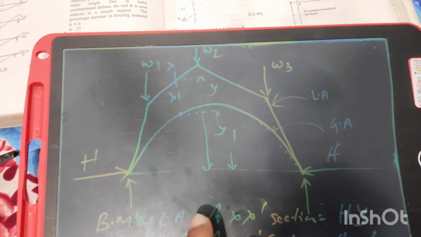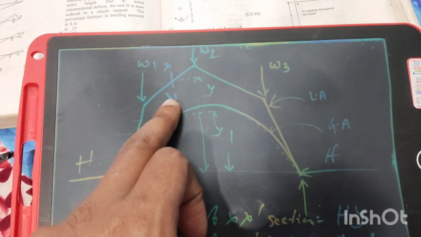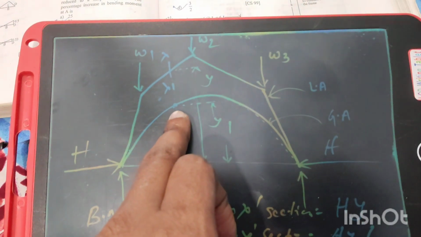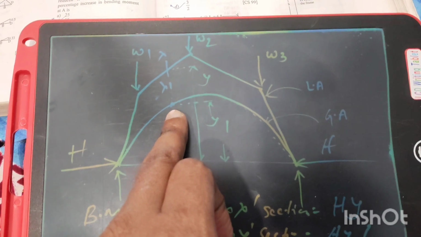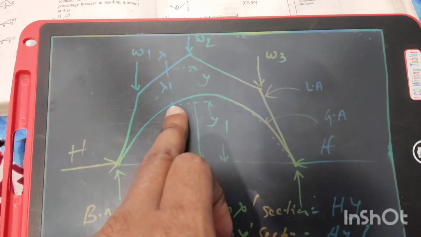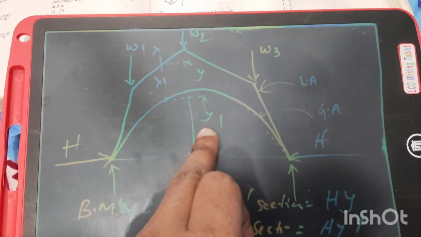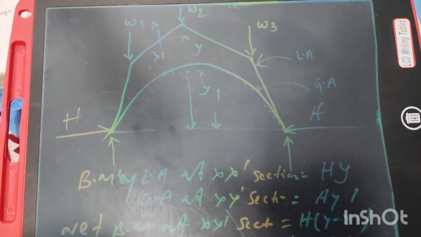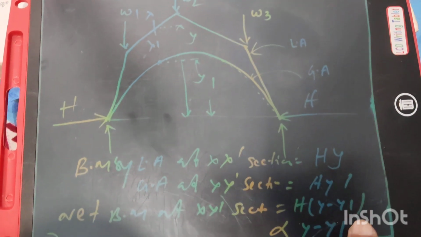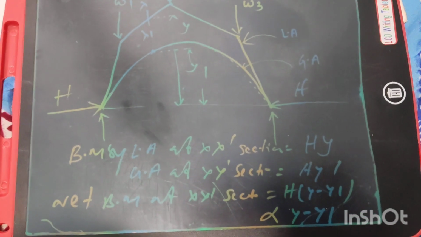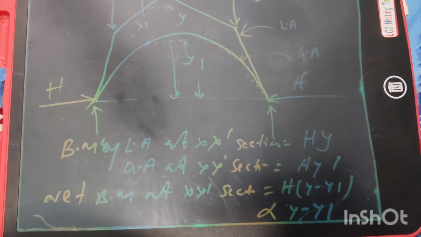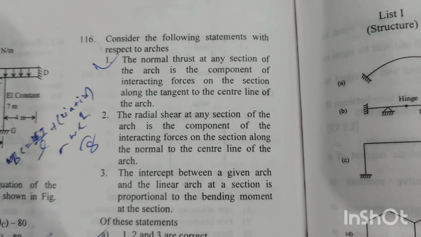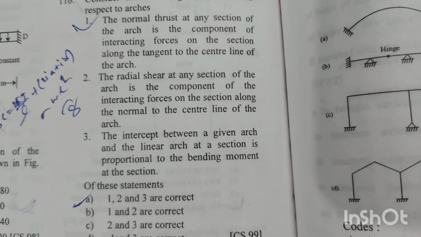The bending moment by the linear arch at section xx will be the horizontal thrust H into y, and by the given arch the bending moment will be H into y1. So the net bending moment between these two sections will be H into (y minus y1), and we can say the bending moment is proportional to y minus y1, the intercept or difference in height. All the statements are correct. Option A is the right answer.